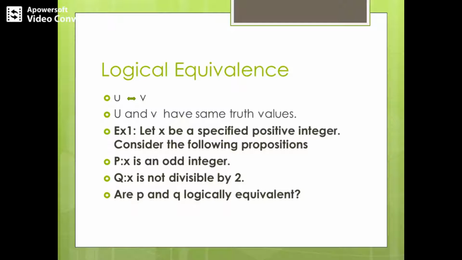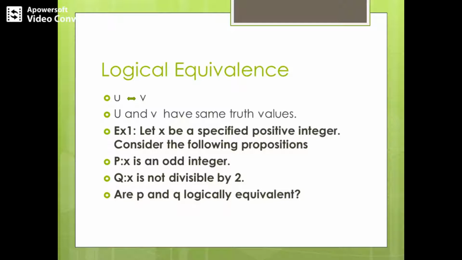Or equivalently we can say that the biconditional of u and v is a tautology. Just remember this. So either we can have both of them having the same truth values, or we can prove that the biconditional, that is u biconditional v, is a tautology. So in either of the two ways we can establish logical equivalence.